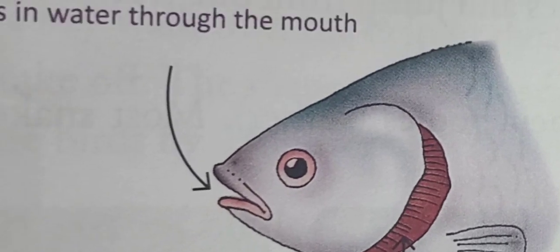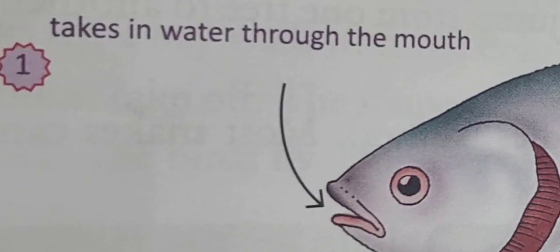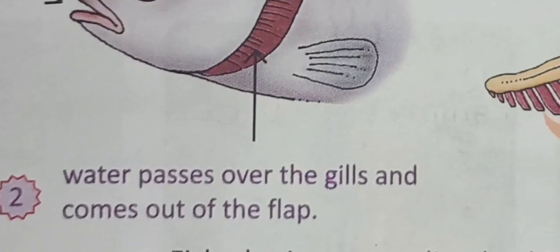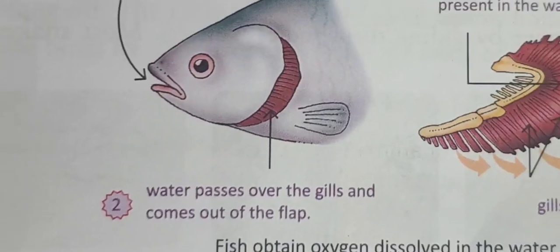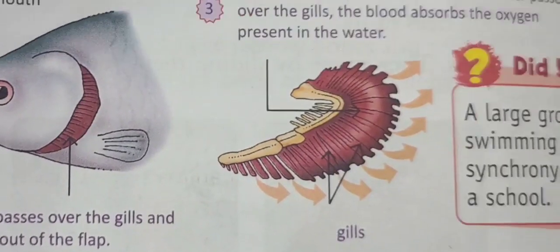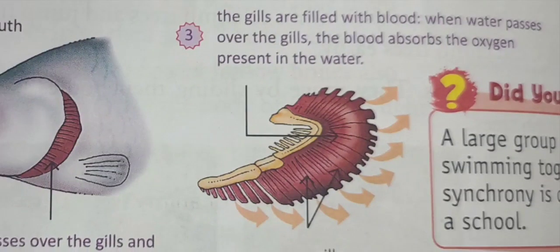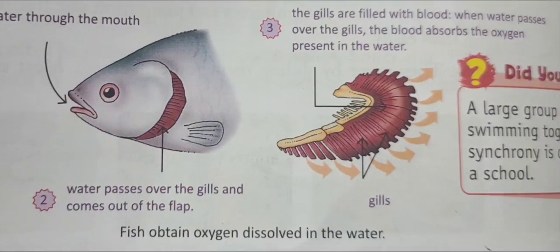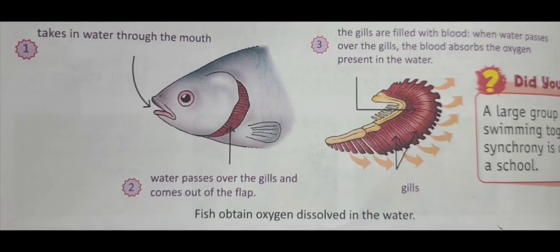Like this: firstly, the fish takes in water through the mouth. After that, water passes over the gills and comes out of the flap. The gills are filled with blood. When water passes over the gills, the blood absorbs the oxygen present in the water. In this way, fish breathe with the help of their gills.